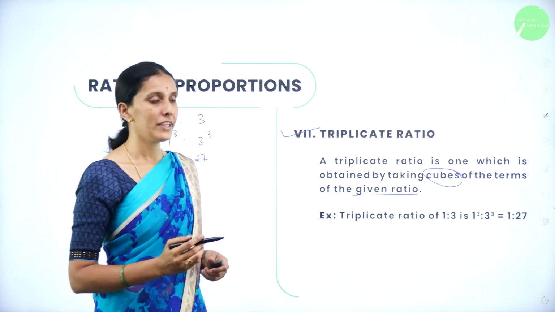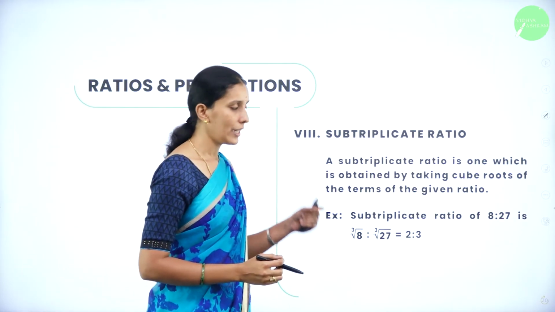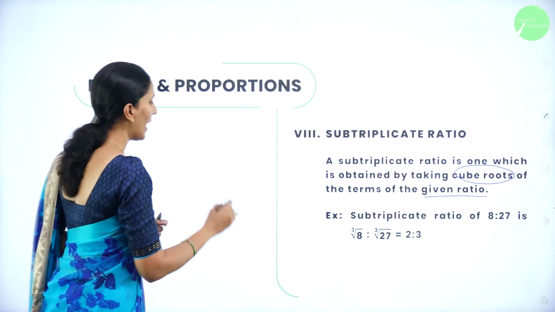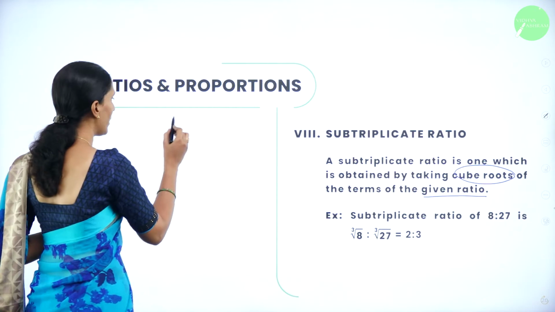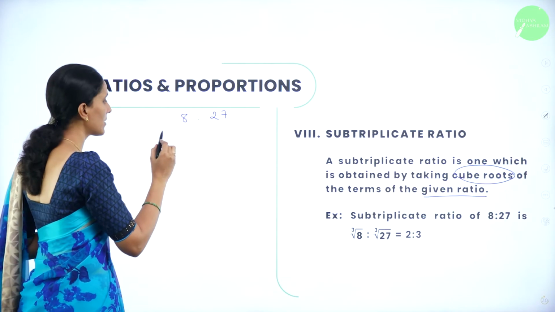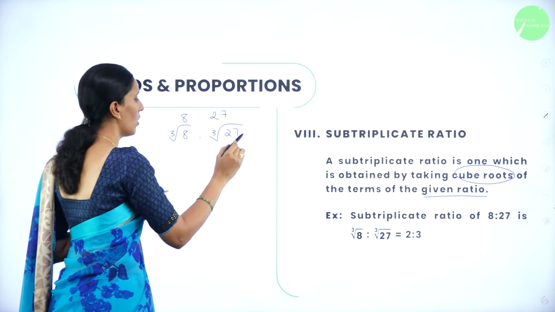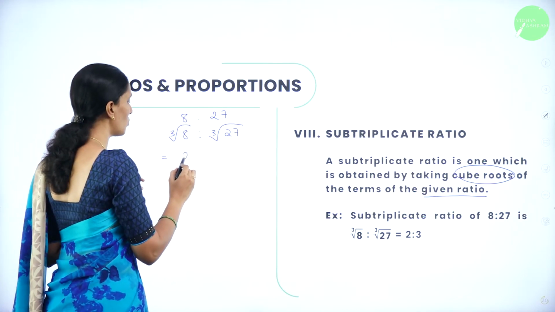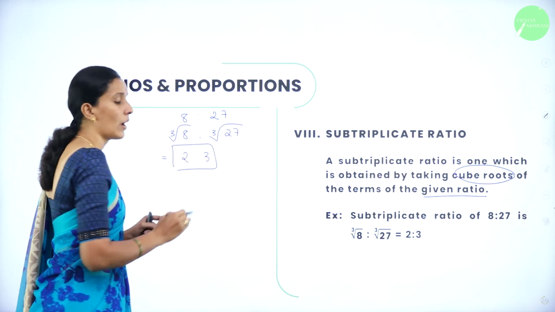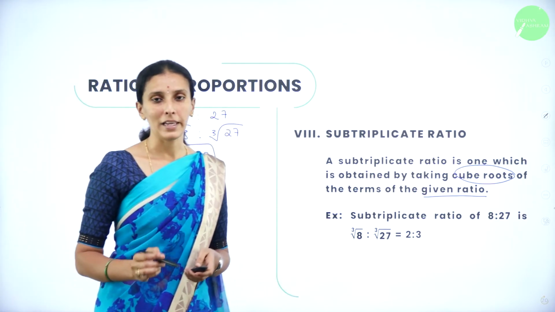Next, in the same way, we have subtriplicate ratio. Subtriplicate ratio is obtained by taking the cube roots of the given ratio. So, I have taken an example of 8:27. Take cube roots on both sides. So, here cube root of 8 is to cube root of 27. What is cube root of 8? It is 2. What is cube root of 27? It is 3. So, this new ratio obtained by taking cube roots of the given ratio is nothing but subtriplicate ratio.